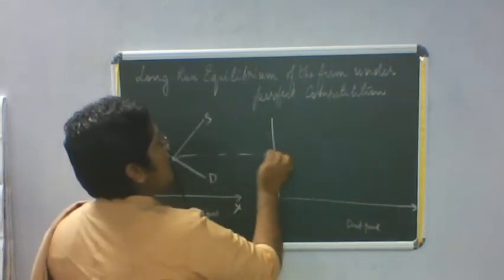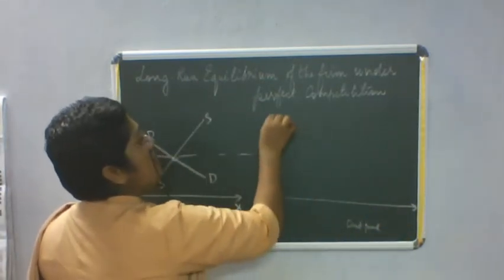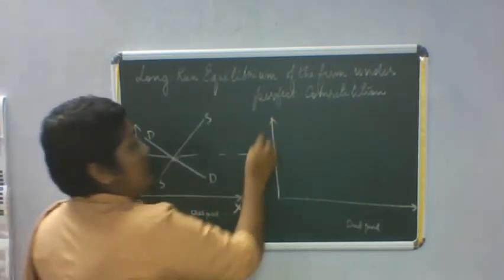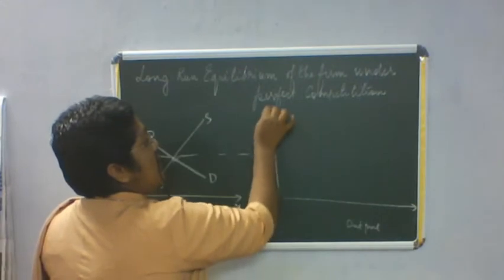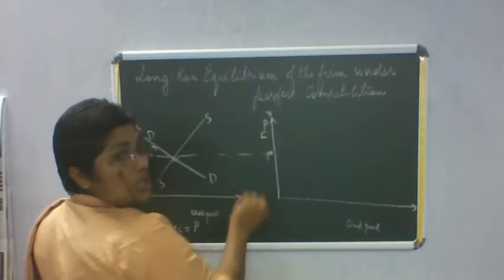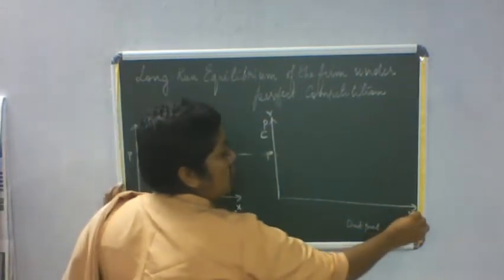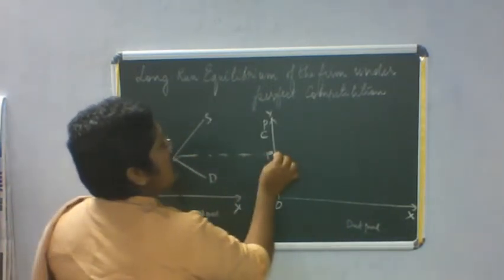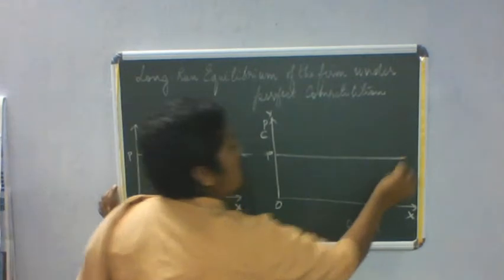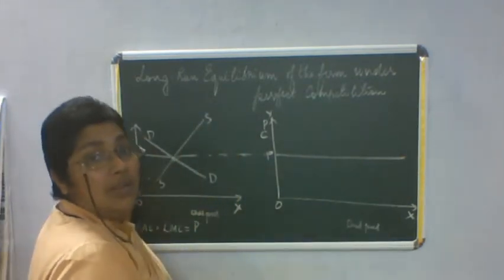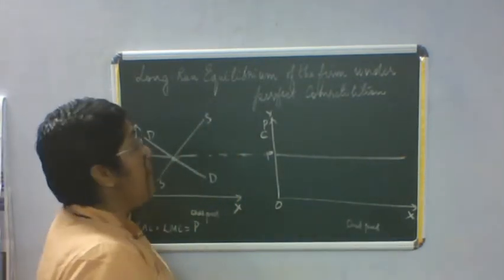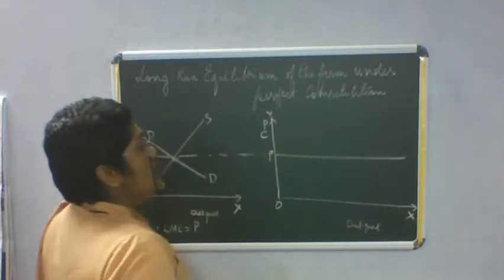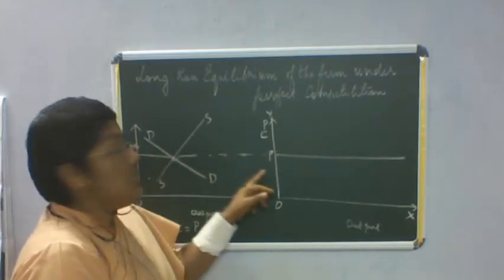So I am going to extend this price line to this diagram, concentrating on the firm. This is the industry situation, this is the firm situation. But here, on the y-axis you have price and cost, and on the x-axis you have output. So this is the price line, I am extending it and drawing a line. This is the demand curve of the firm, right? Now suppose this situation is in the short run.